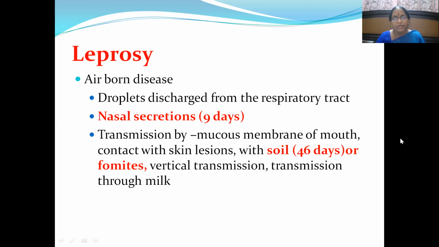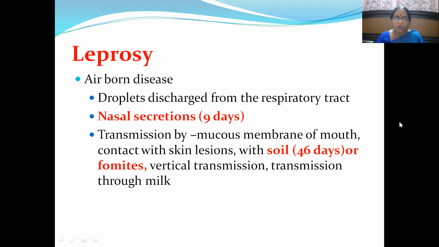Then how it gets spread. Leprosy is an airborne disease. It spreads through the droplets that are discharged from the respiratory tract of the patient who is already suffering from leprosy, and from the nasal secretions. In nasal secretions, the bacilli stay alive for 9 days, whereas in soil or fomites, they stay alive for 46 days.